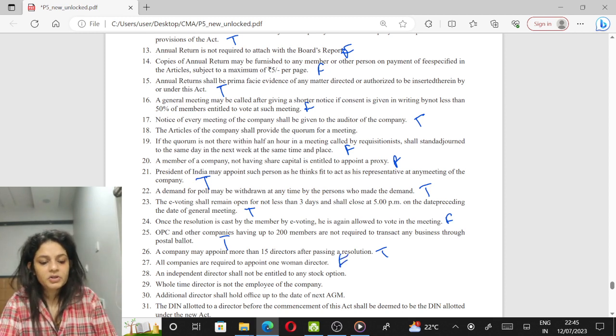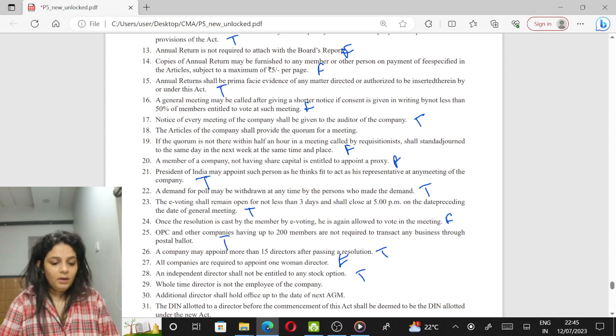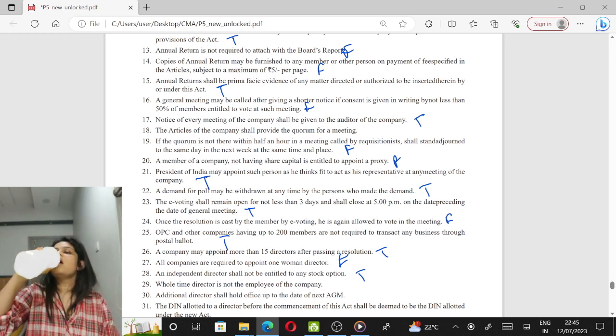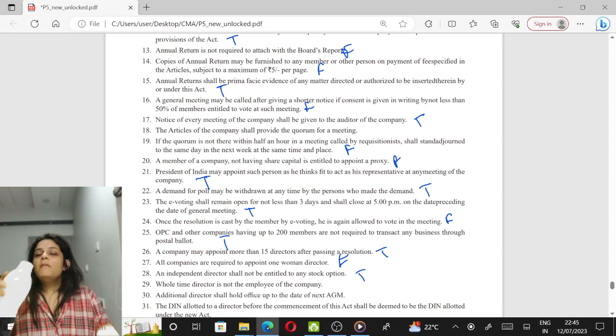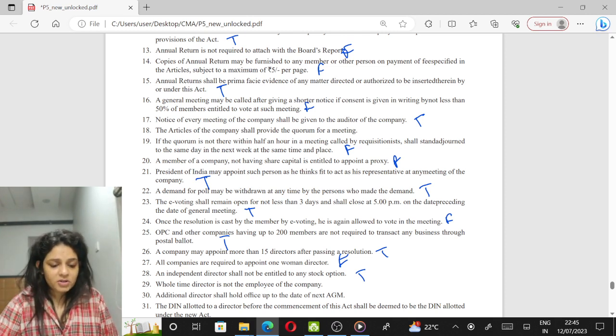An independent director shall not be entitled to stock option. True. Stock option schemes are not given to independent directors. A whole-time director is not the employee of the company. False. He is an executive director. He is the whole-time employee of the company. I mean, he's the employee of the company. This is false.